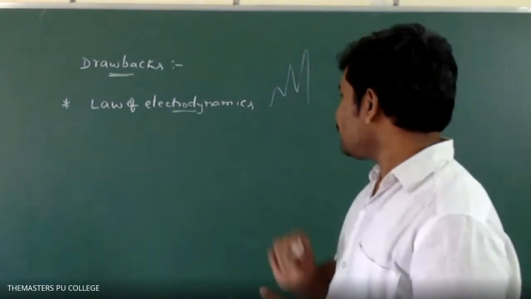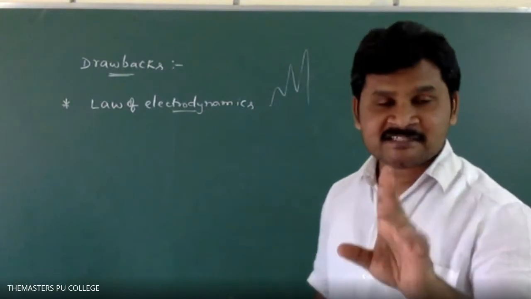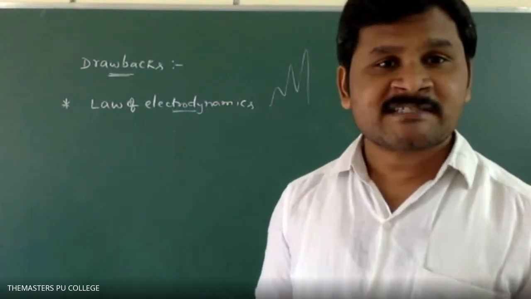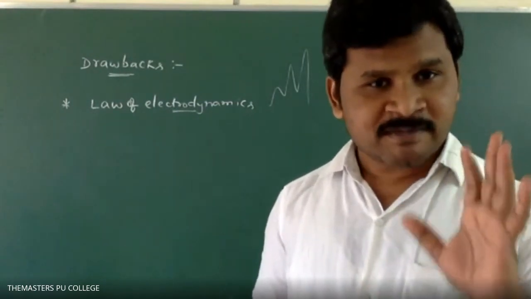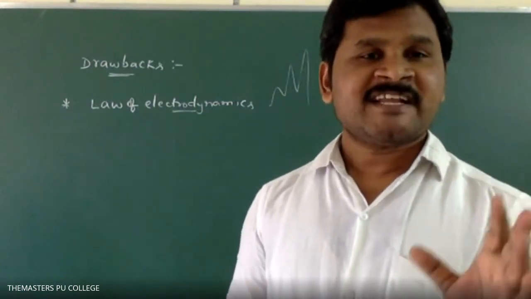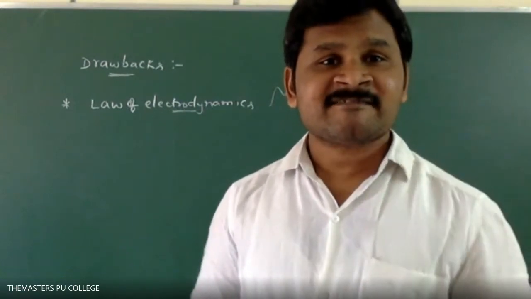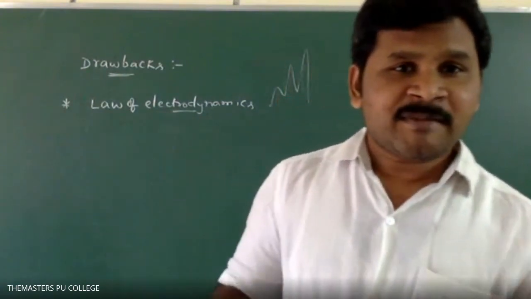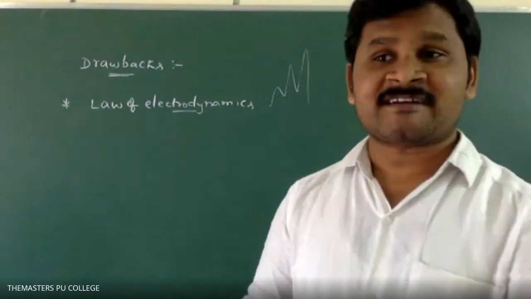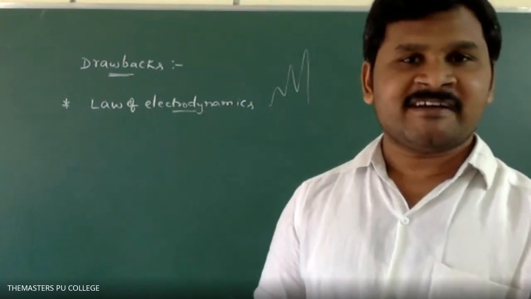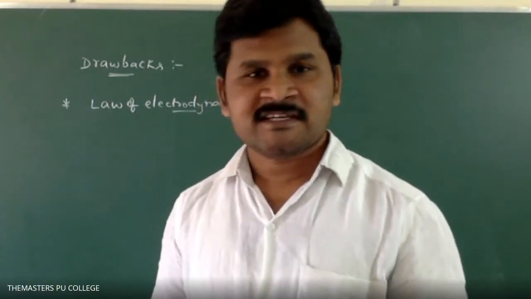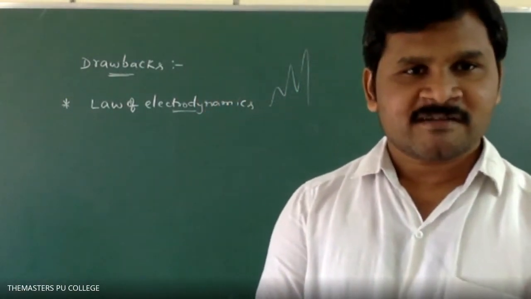Clear? So it is against the law of electrodynamics, and it does not explain the spectrum. Why does it not explain the spectrum? According to spectrum theory, if any charged particle continuously accelerates, we will get a continuous spectrum. But atoms are not giving a continuous spectrum. Atoms give a discontinuous spectrum, a line spectrum. So this is also not explained by Rutherford. So these are the drawbacks of the Rutherford atomic model.